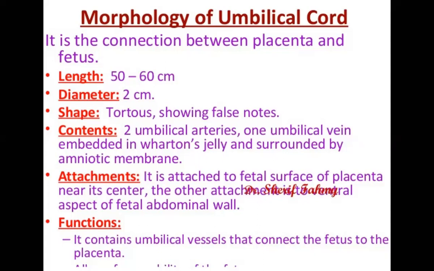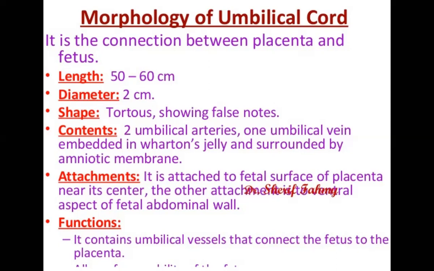Umbilical arteries and pulmonary arteries carry deoxygenated blood, while the umbilical vein and pulmonary veins carry oxygenated blood. That is the difference. Otherwise, everywhere else in the body, arteries carry oxygenated blood, while veins carry deoxygenated blood.